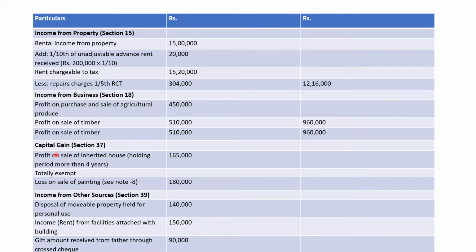Now move to capital gains, section 37. Profit on sale of inherited house. This is exempt, as I have mentioned earlier. There is no tax on inherited property, it is exempted, tax free. Section 165 is no tax. Loss on sale of painting, again this is a loss, so there would be no treatment for this 1,80,000.